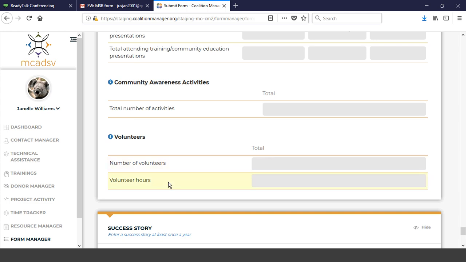Volunteers, this is maybe one of the most exciting things to me, that your number of volunteers and the volunteer hours are actually put together in the same section. So make sure if you're looking at number of volunteers, putting that here, the hours they provided for the month is here, but yay, they are finally together.